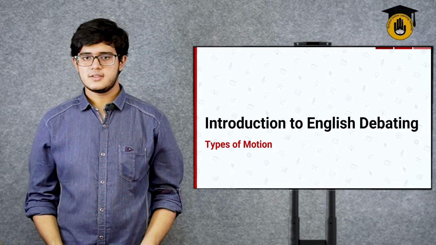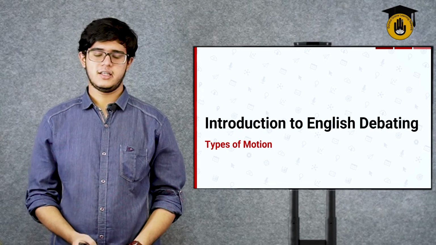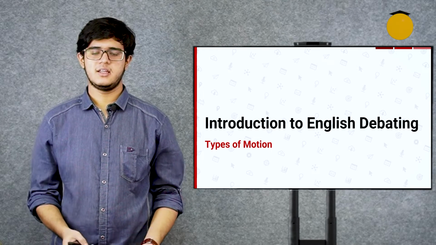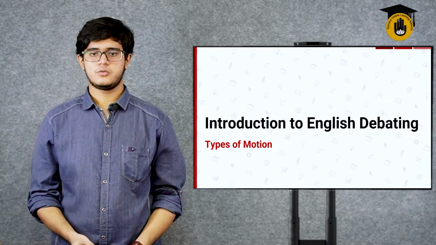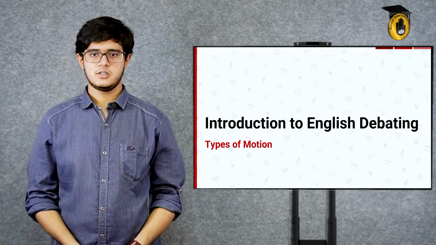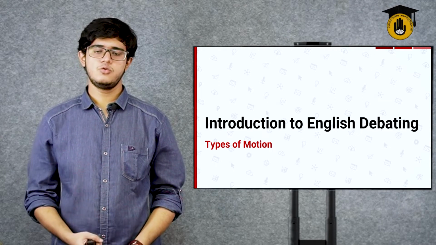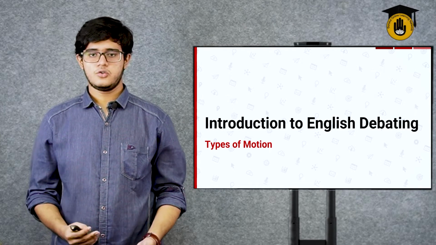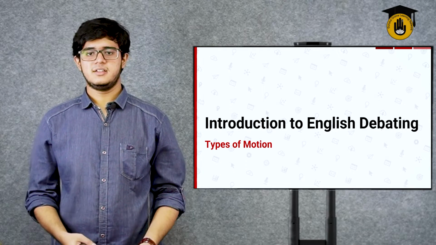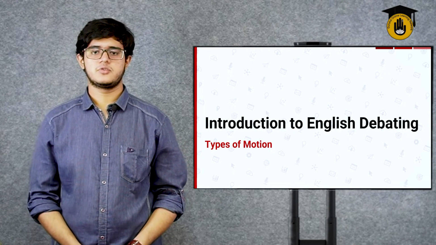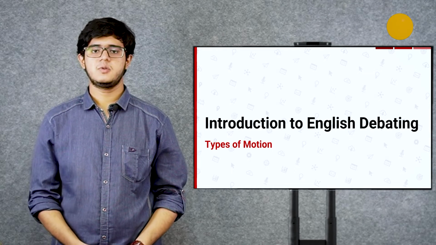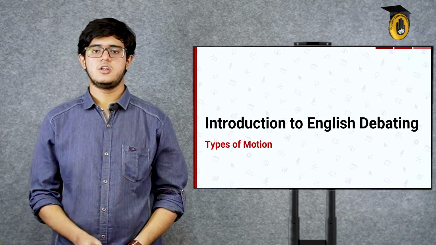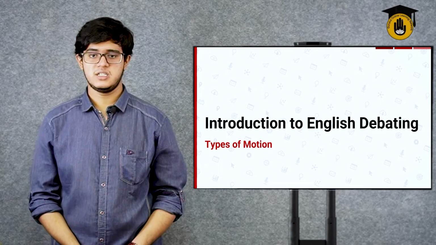Now, again, the types of motion are much varied in debate, and there are multiple types of motion. So this is going to be a two-part session. The first part is going to cover two types of motion, and the second part will cover three types of motion. Do remember that does not mean these five types of motion are the only types of motion in the debate. There will be multiple types of motion that you have to take into account, and after taking it into account, understand how you should be debating on it.